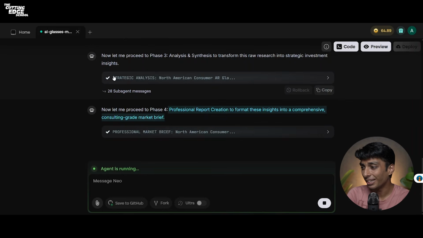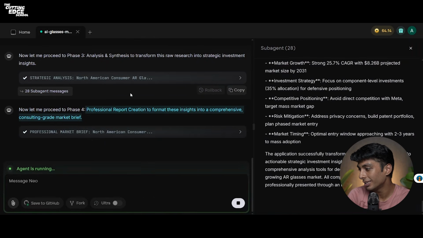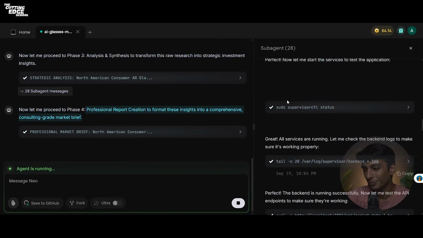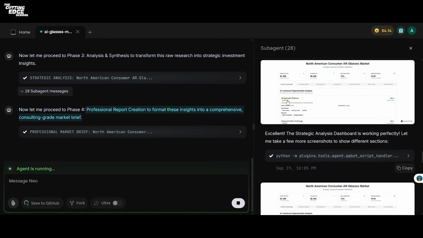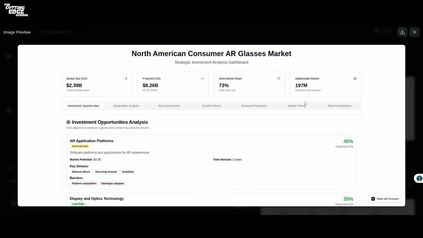Now you can see that the third phase used 28 sub-agent messages. Let's see what these sub-agent messages were. Oh, I saw a report. Oh, see, North American consumer AR glasses market. It says market size projected, Meta market share as well as addressable market.